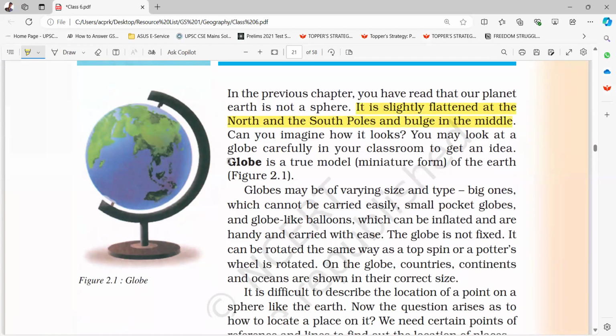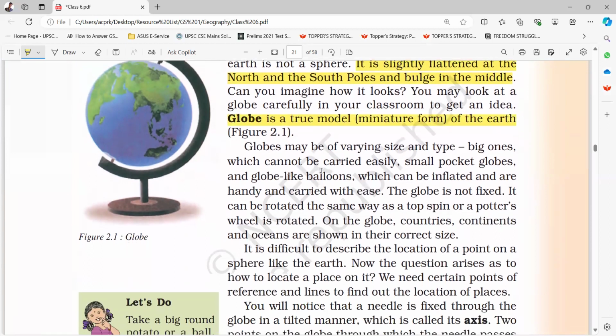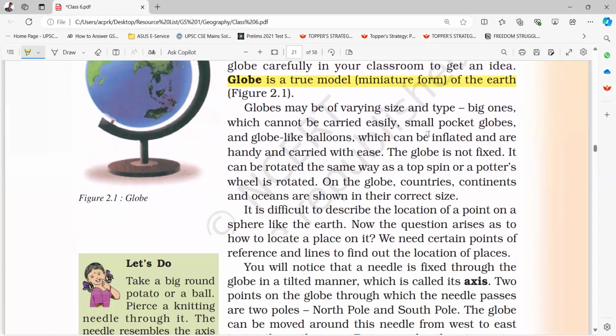A globe is a true model, a miniature form of the Earth. Globes may be of varying sizes and types: big ones which cannot be carried easily, small pocket globes, and globe-like balloons which can be inflated and are handy and carried with ease. The globe is not fixed. It can be rotated the same way as a top spin or a potter's wheel is rotated.